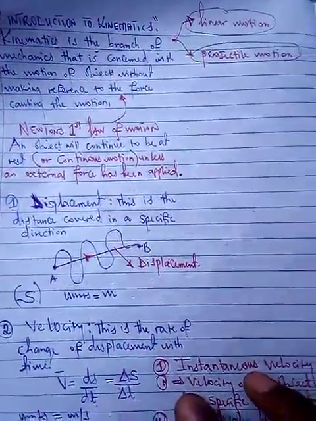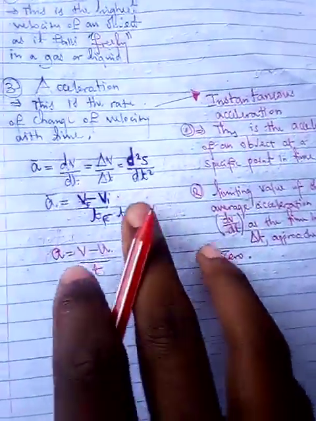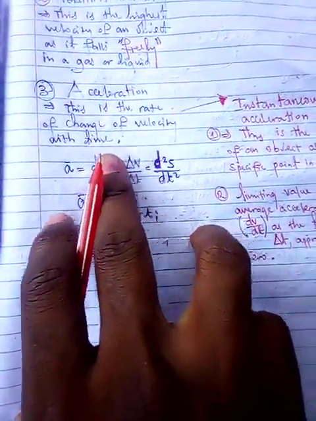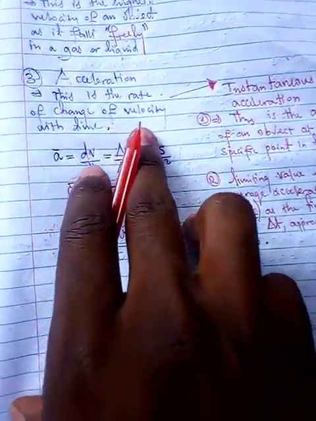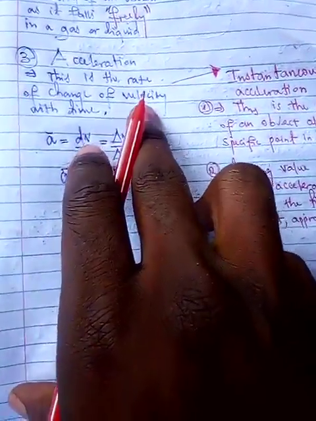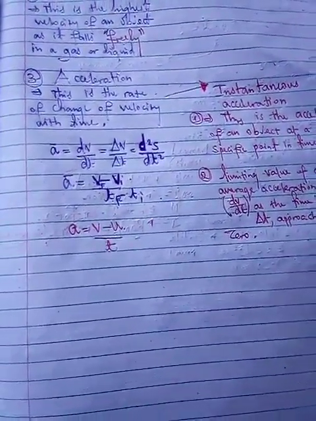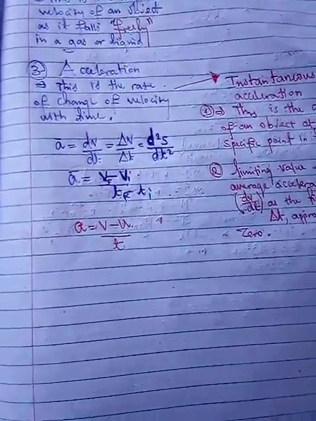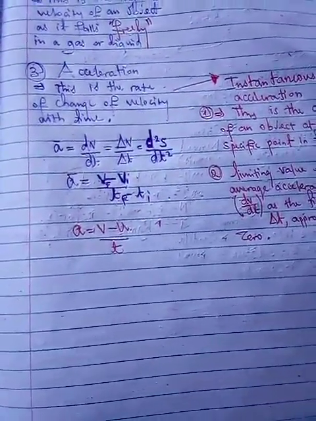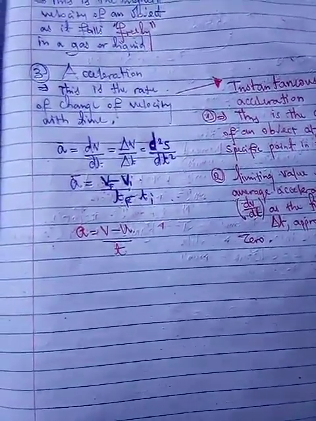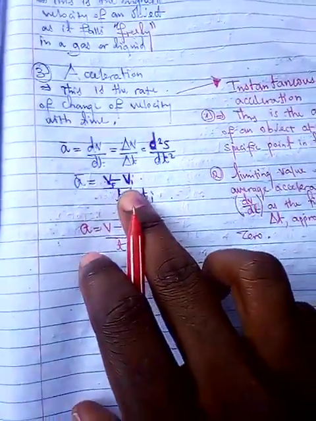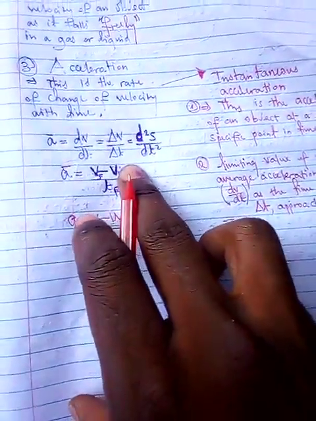And lastly, we're seeing that acceleration is the change of velocity with time. But the question is, what if the velocity is not changing? What if the velocity is constant? Well, if the velocity is constant, there is no acceleration.